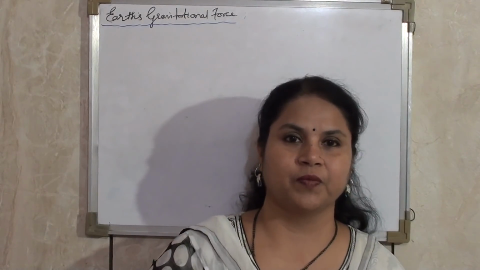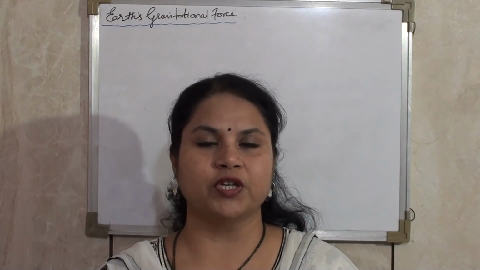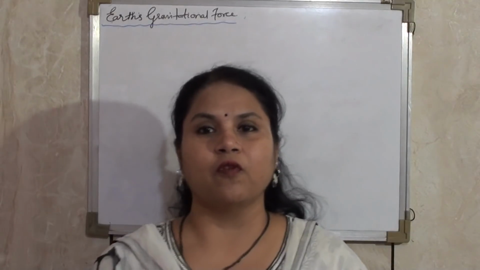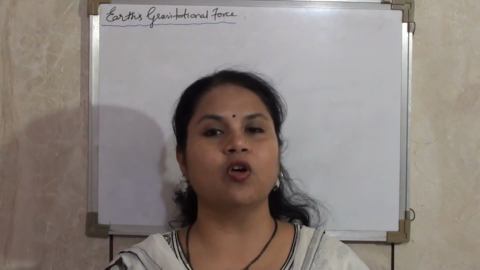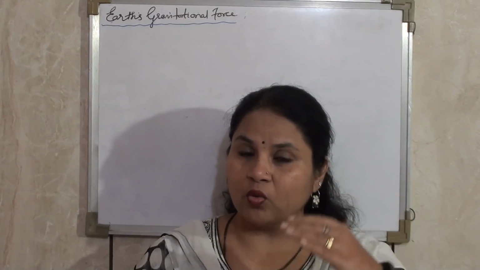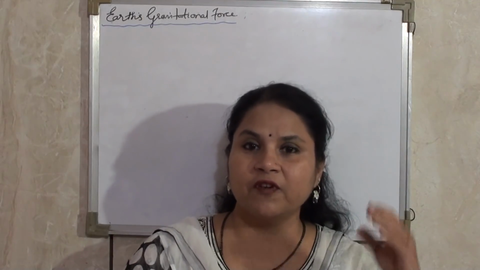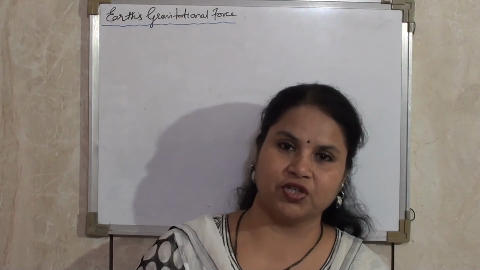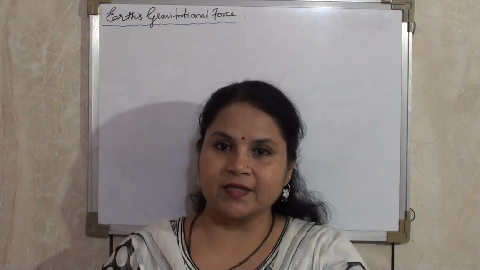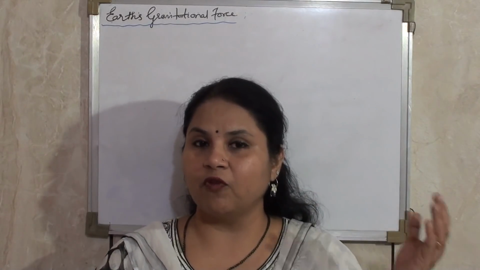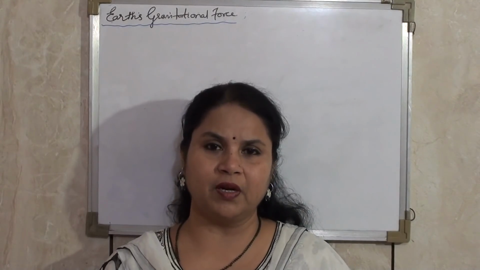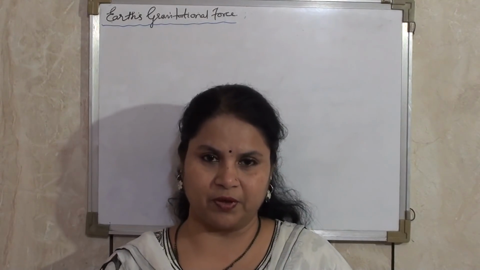Here comes physics. You know that Earth attracts every object towards itself because of gravitational force. Gravitational force on any object due to the Earth is always directed towards the center of the Earth. Hence, an object falls vertically downwards on the Earth. In the first part I told you about Newton's law of gravitation, how the apple is attracted towards the Earth, and in the same way the apple also attracts the Earth. But we saw the apple falling down, as the Earth's mass being extremely large compared to the apple, it has a negligible acceleration towards the apple.